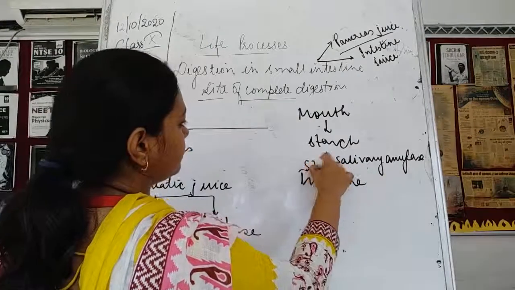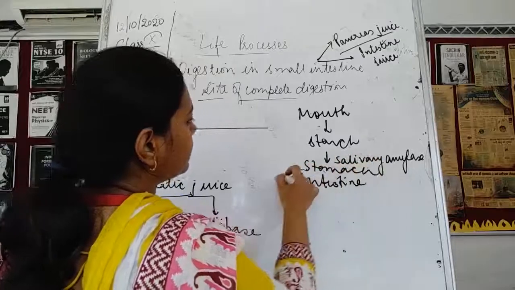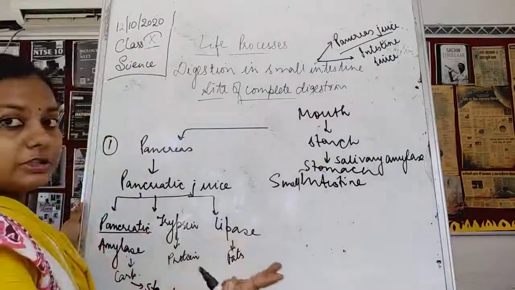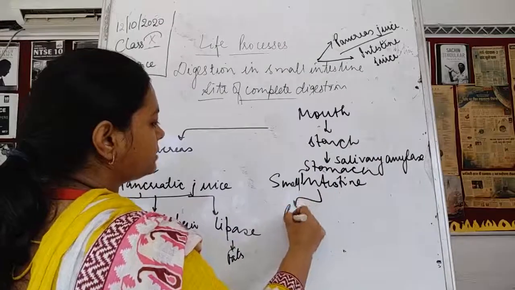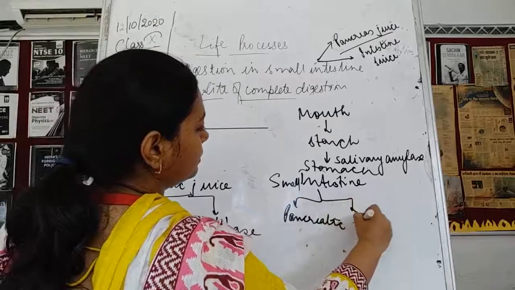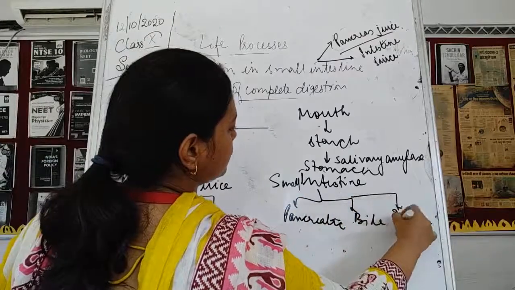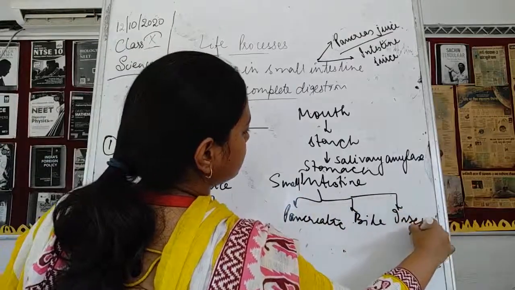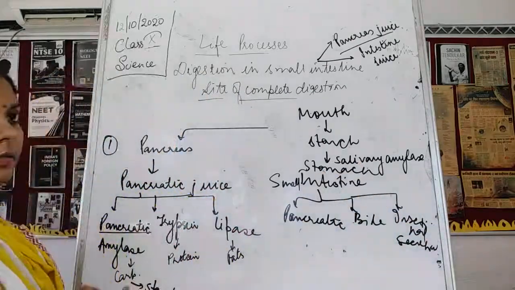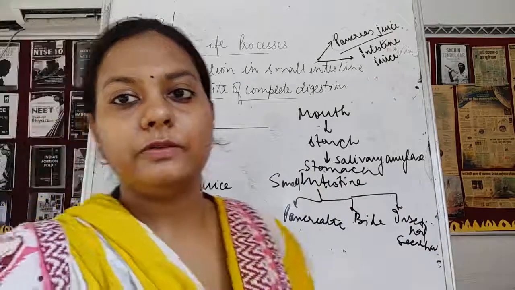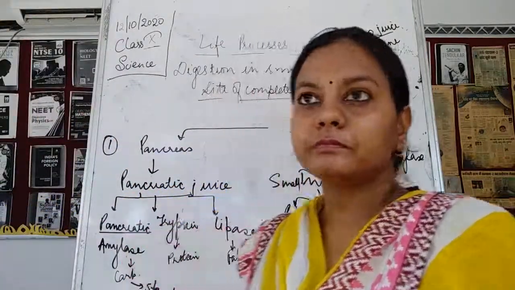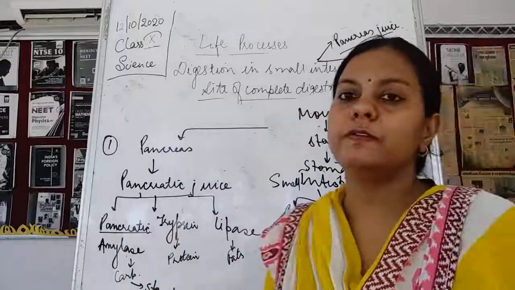Stomach से कहाँ चला गया? Intestine में, small intestine में. And small intestine में 2 secretions मिली. एक मिली pancreatic secretion, उसके बाद bile, उसके बाद intestinal secretions. अब ये तीनों मिक्स होकर what they are going to do, they are going to perform the complete process of digestion.